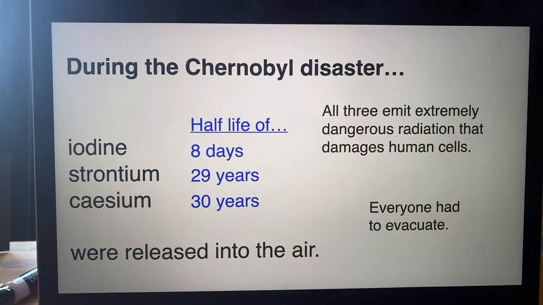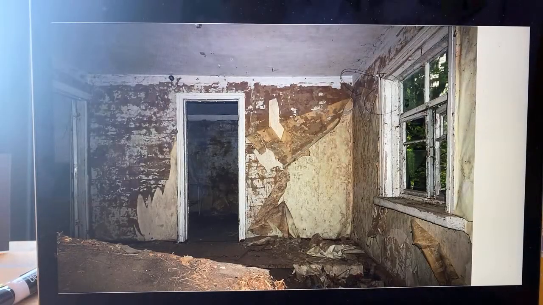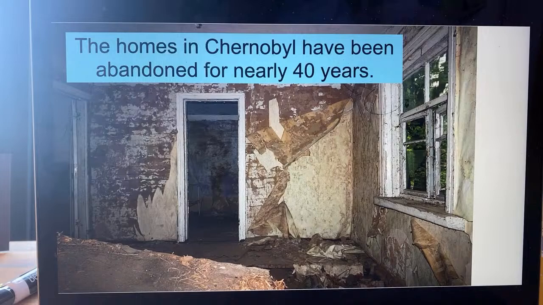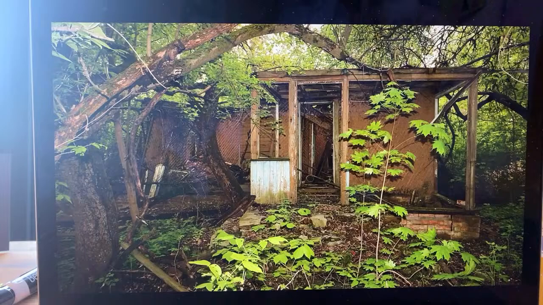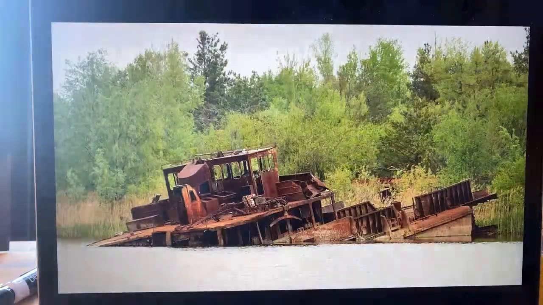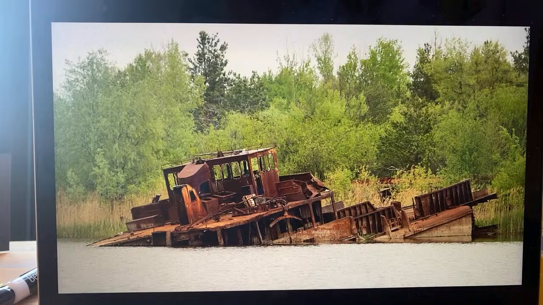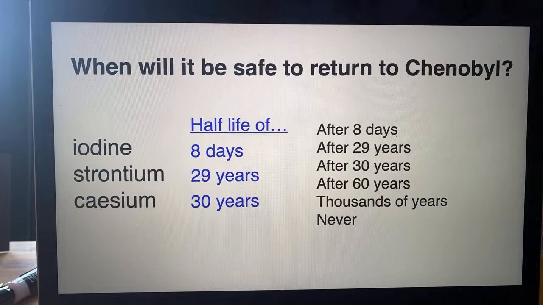So everyone had to evacuate. Here's some photos of what Chernobyl looks like now, because no one has lived there for 40 years. So nature is just taking over. Isn't it amazing? This is a ship that has been in the water for 40 years and is starting to suffer. So when will it be safe for people to return to Chernobyl, do you think? Is it after 8 days, after 29 years, after 30 years, after 60 years, thousands of years, or never? People can never go back to Chernobyl. I'll give you 5 seconds.